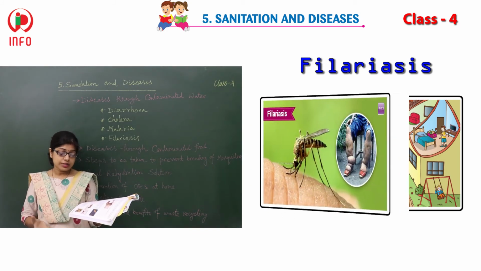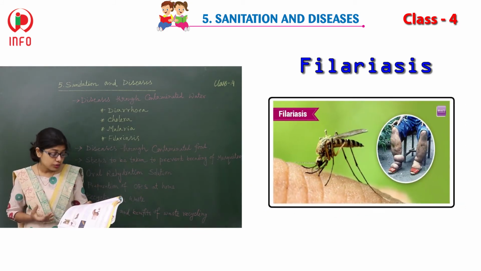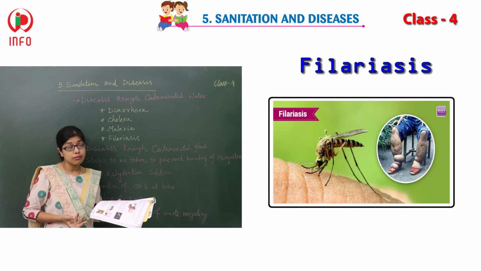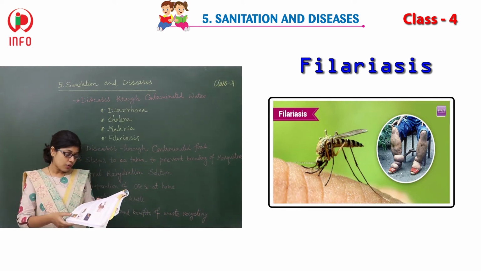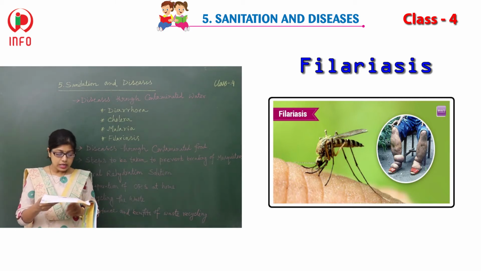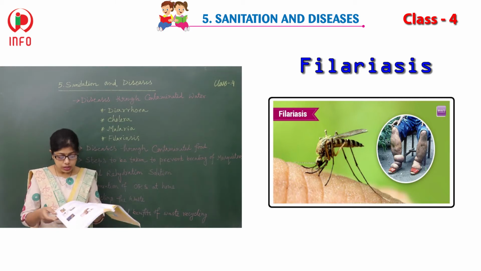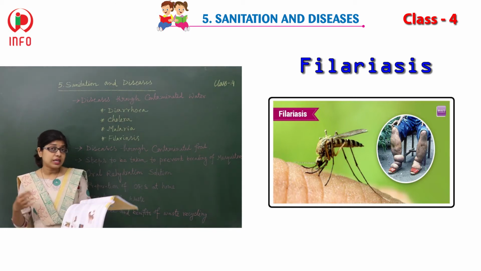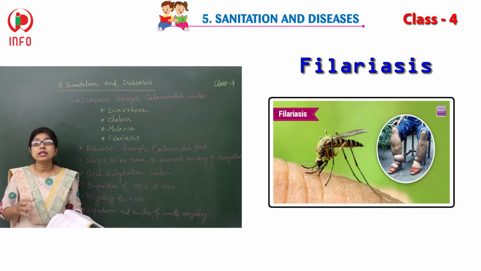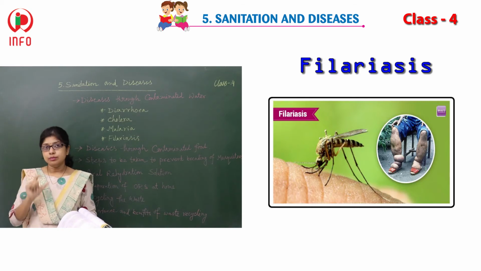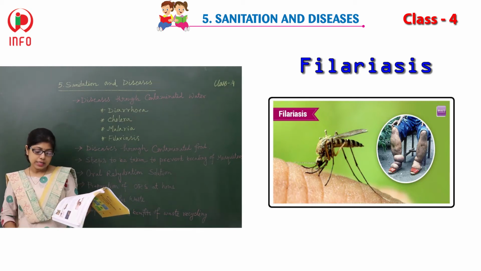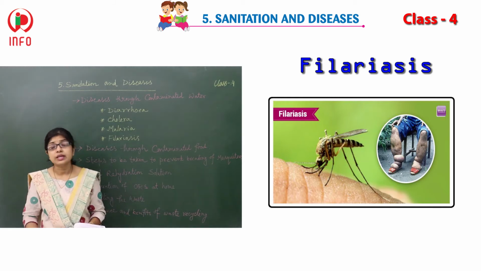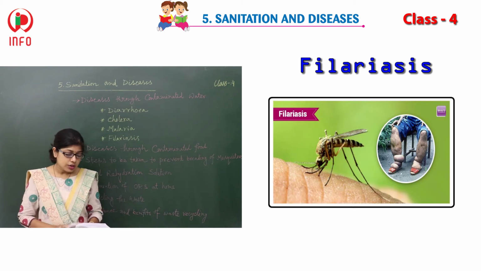Filariasis is spread by mosquitoes that breed in fresh and stagnant water bodies, and they are the host of the filarial nematode worm. So this is one kind of worm, residing in the body of the mosquito, and these worms affect humans. So this is also a very dangerous disease.